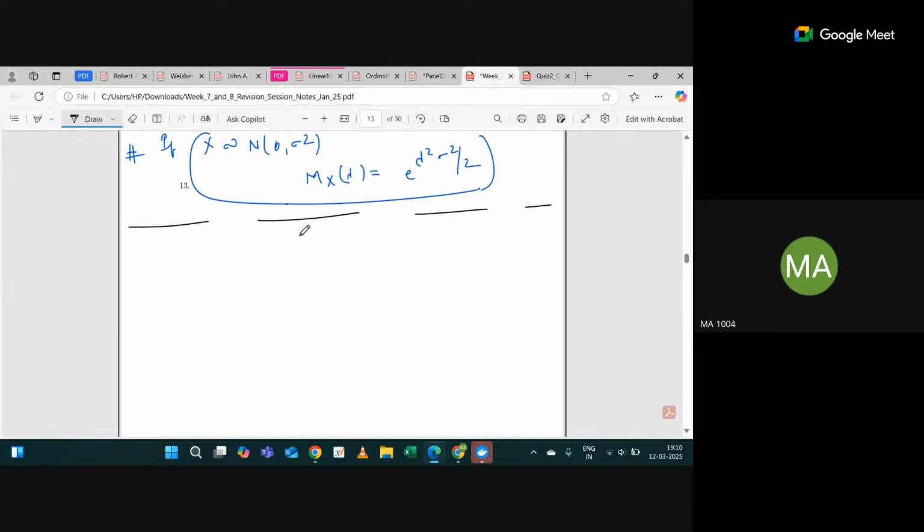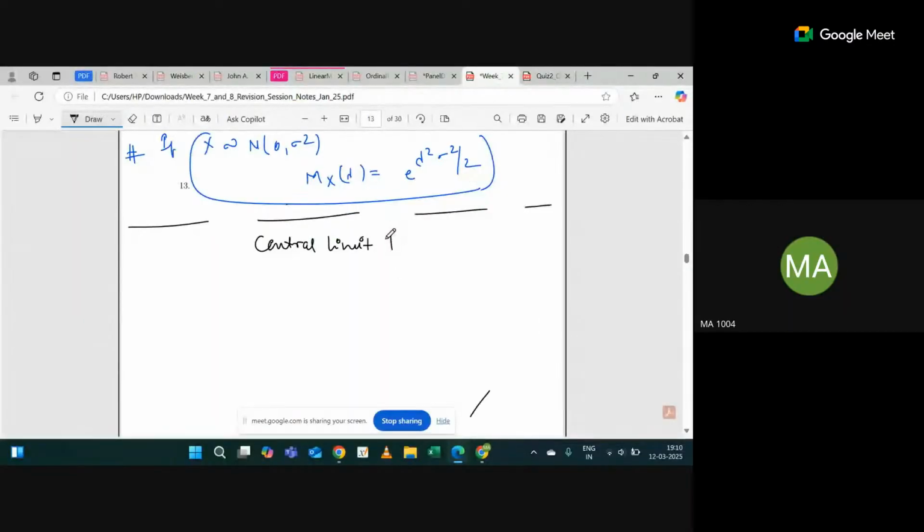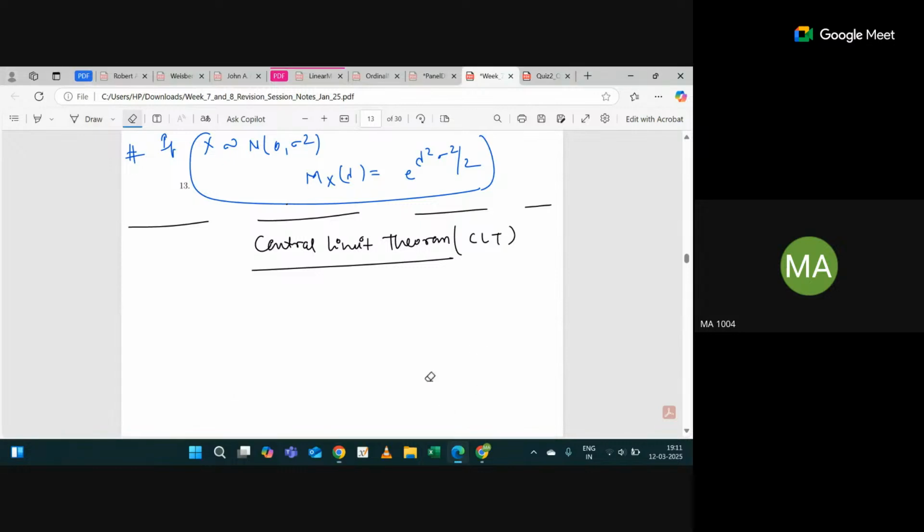Okay, I think we discussed the same thing yesterday also in detail. If you want more clarification on this central limit theorem part, you can refer to yesterday's lecture video. Yesterday I showed some R code animation also. You can refer to that video, but I will quickly go through this central limit theorem also. That's not a problem.